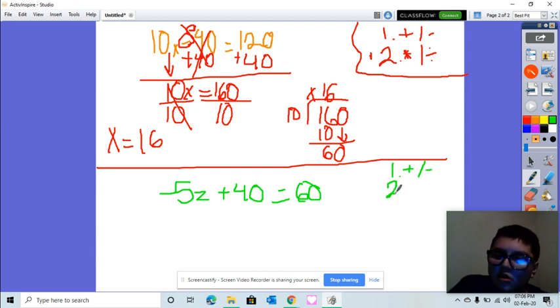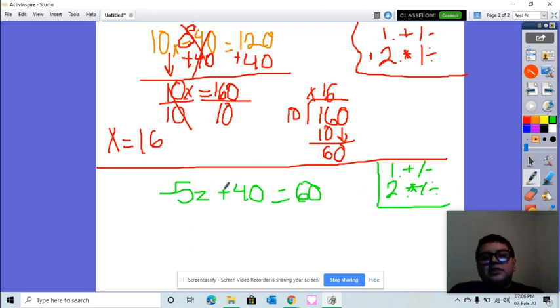And step 2, we're going to do the opposite of multiplying or dividing. So since we have adding, we have to do the opposite and subtract. So we're going to subtract 40, and what I do to one side, I do to the other.